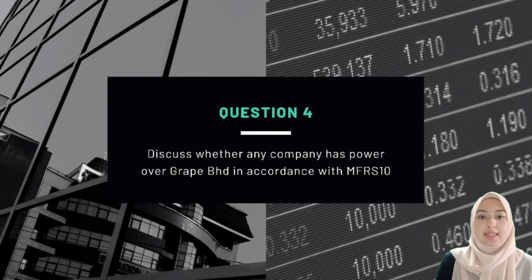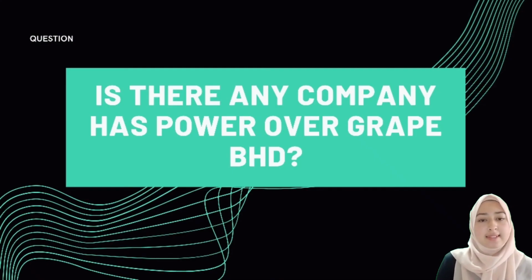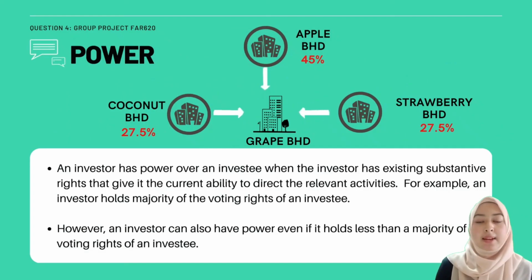The question asks, discuss whether any company has power over Great Berhad in accordance with MFRS 10. So, does any company have power over Great Berhad? Let me explain the situation first. Apple Berhad holds 45% of the voting rights in Great Berhad, which is the majority, while Strawberry Berhad and Coconut Berhad both hold 27.5% of the voting rights. However, Coconut Berhad argued that it also has power over Great Berhad even though it holds fewer voting rights.